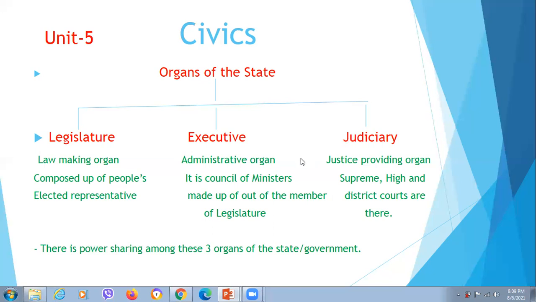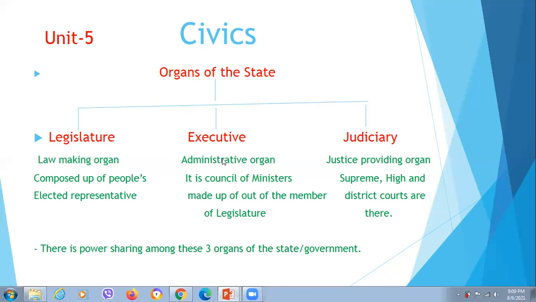And these organs are divided the separate power. Okay, I have already told you, legislature is the law-making organ, executive is the administrative organ, while the judiciary is the judicial organ of the state. Here, legislative power means law-making power. You have to easily understand. You have to remember it.